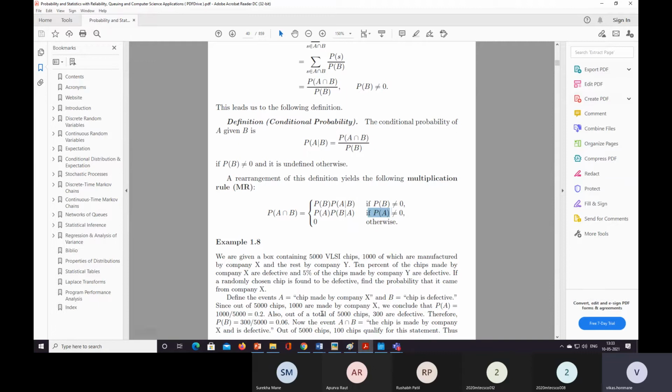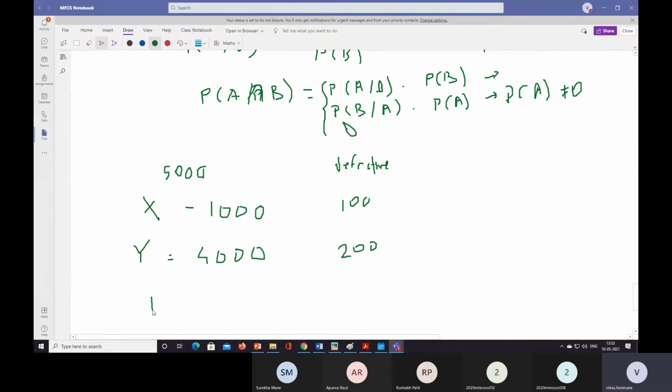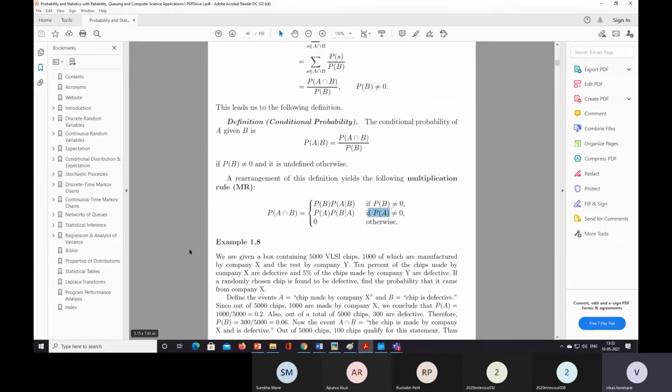So here we need to find the probability of X, meaning the chip is from company X, given that it is defective. Company X has produced different chips, and from those chips we are given that it is defective. So we have to find this probability, X given D. I'll read the question again.